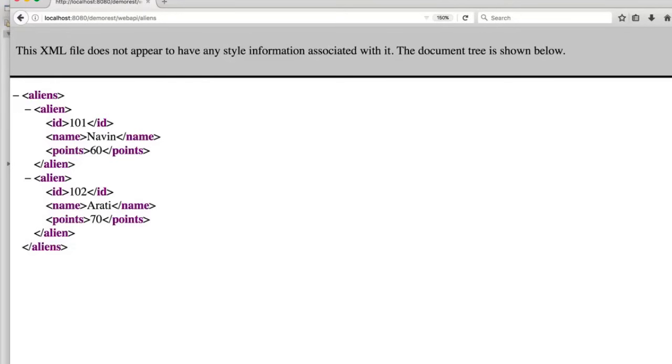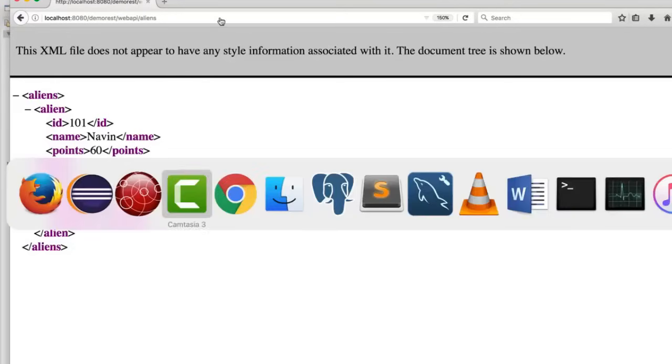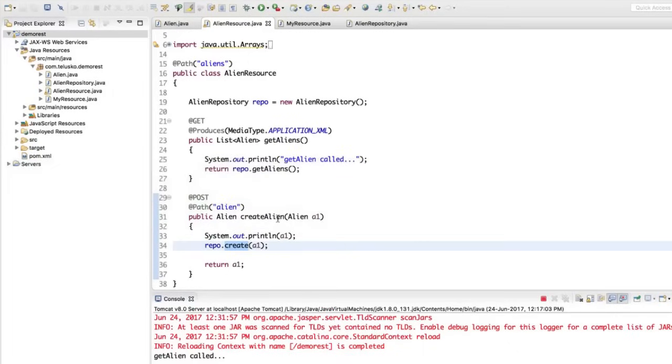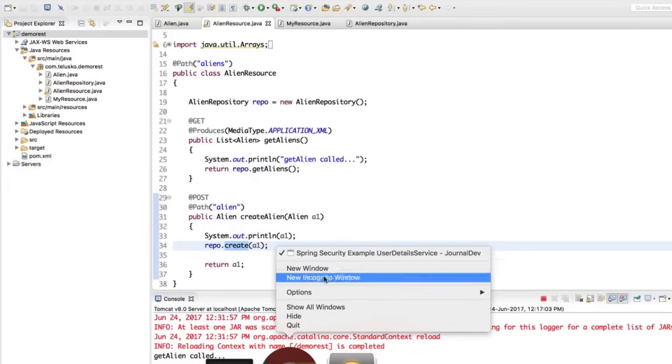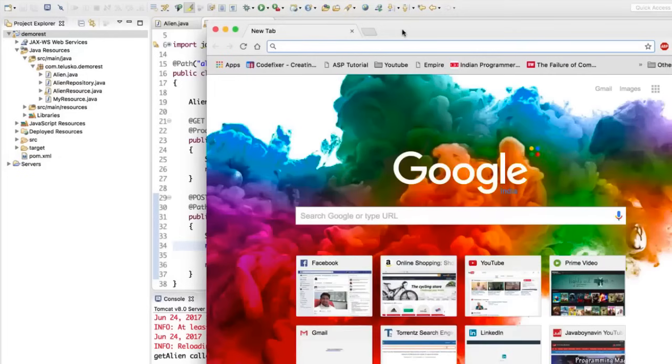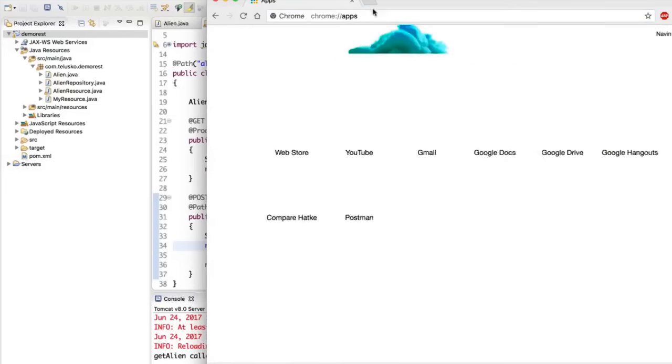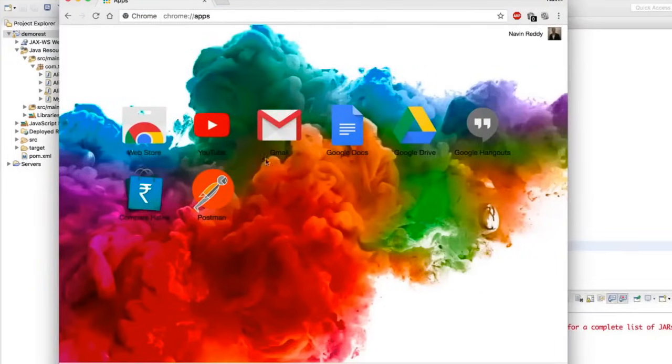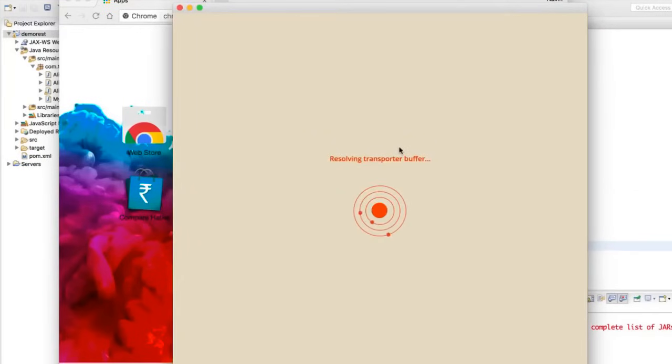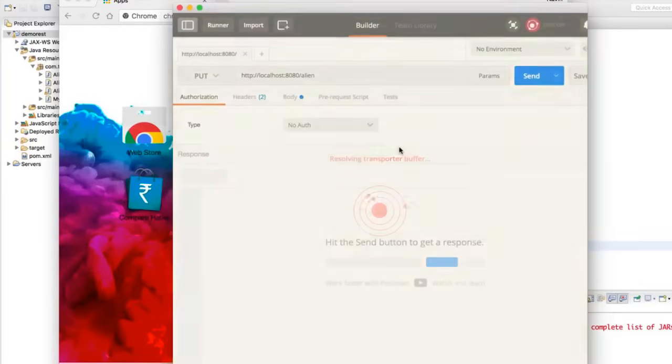Now, luckily, we have lots of add-on tools available on the market. So, for example, let me just go back to my Eclipse. If you right click this and click on new, and if you go here, there are lots of plugins available. For example, if I click on apps, I do have lots of plugins installed in my system. As you can see, we have Hangout, but one of the most important ones is this one, which is called Postman. Now, Postman is one of the tools which I use. It works as a REST client for me.